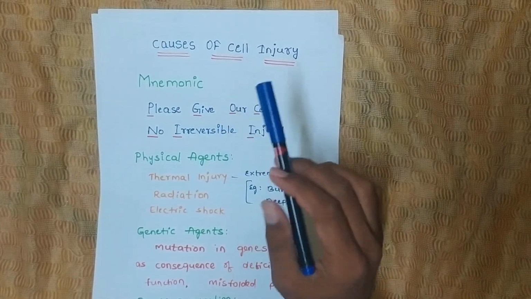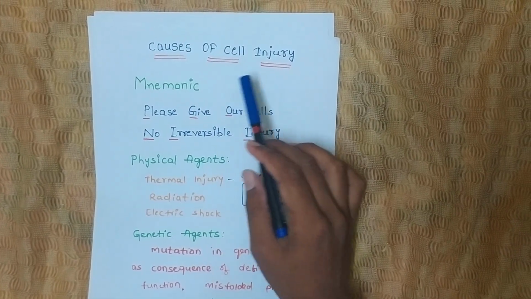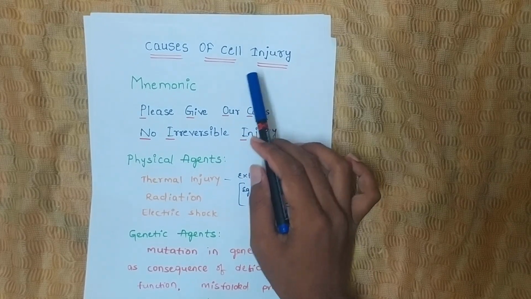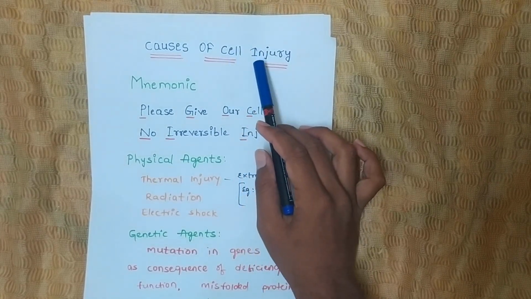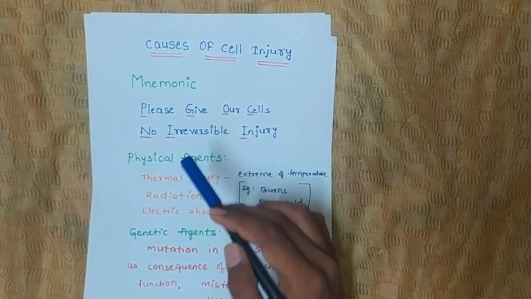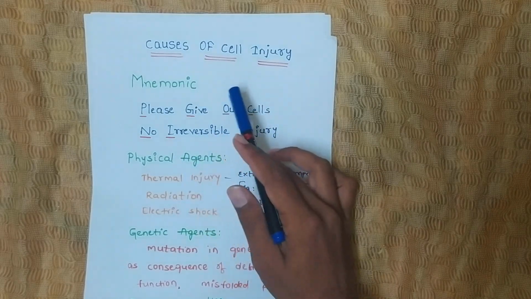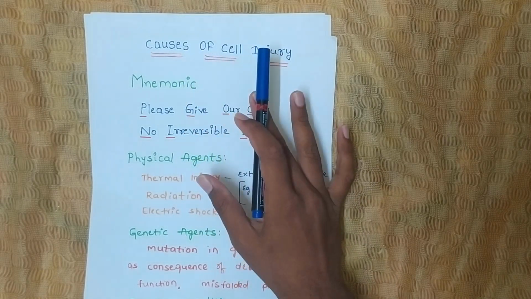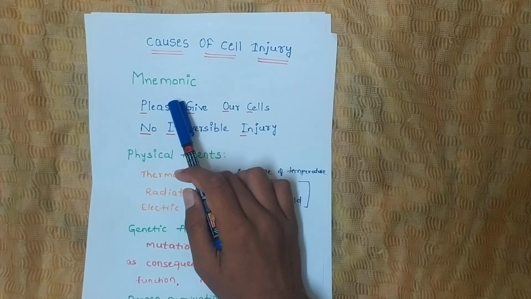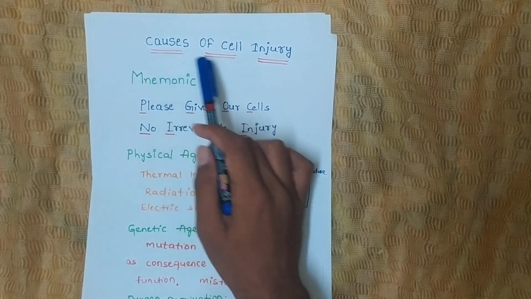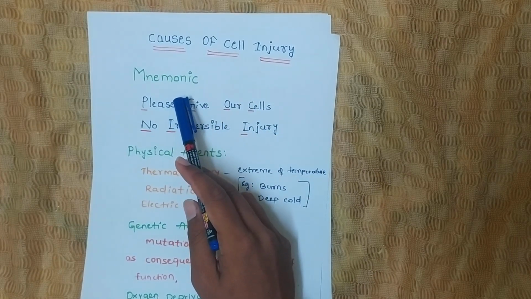Hello everyone. In last class, we discussed various cellular adaptations. We know that when a cell is not adapting, it leads to cell injury. So in this video we will discuss the main causes of cell injury. With this mnemonic, we can easily remember the causes of cell injury. So we will see the mnemonic.